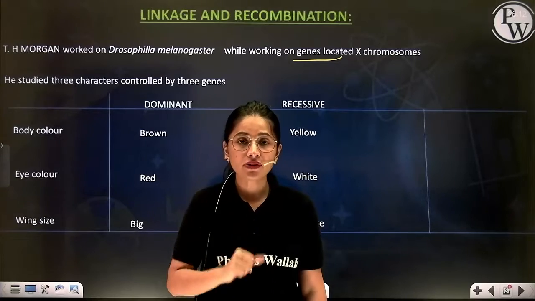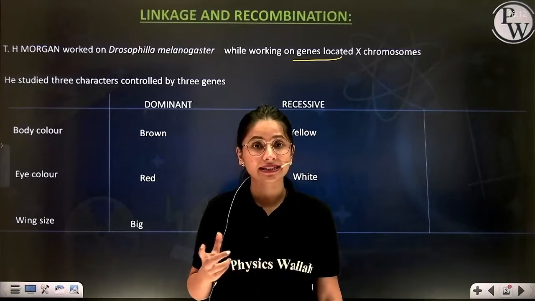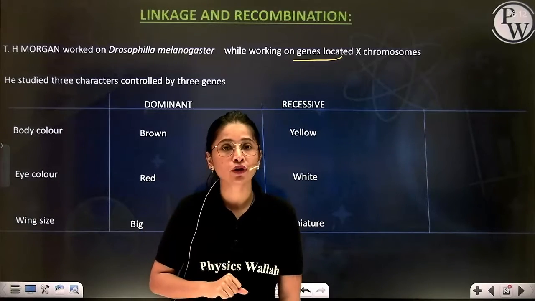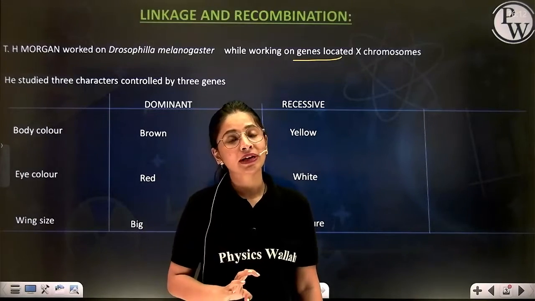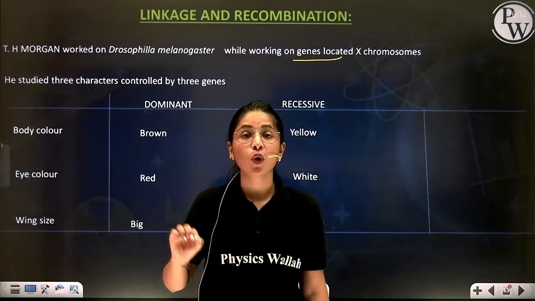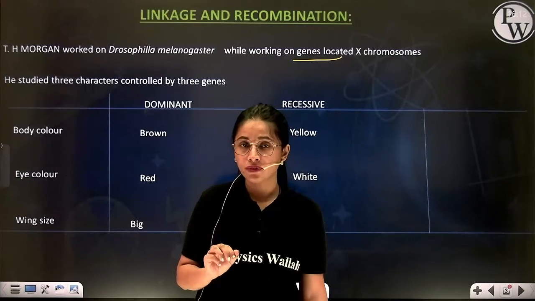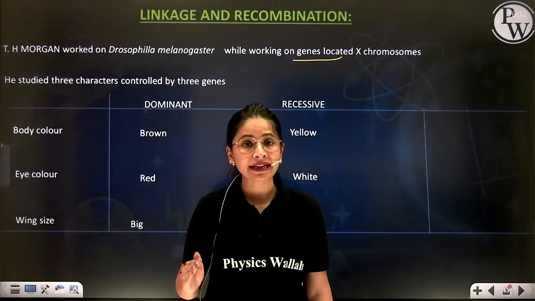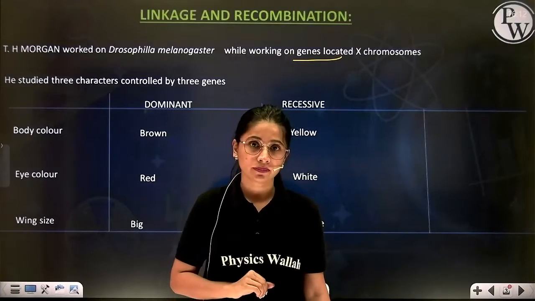Now, one of the reasons for choosing Drosophila as an experimental organism is that the number of chromosomes in a Drosophila cell is very small, 4 pairs, out of which 3 pairs are autosomes and 1 pair is sex chromosome.